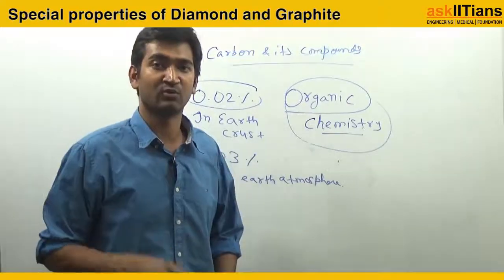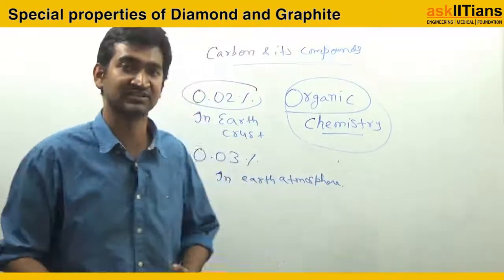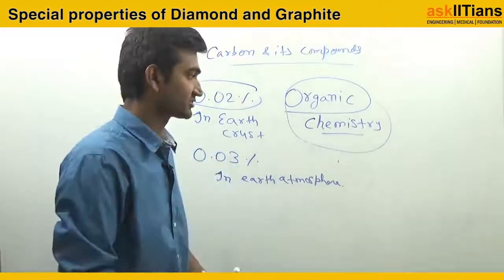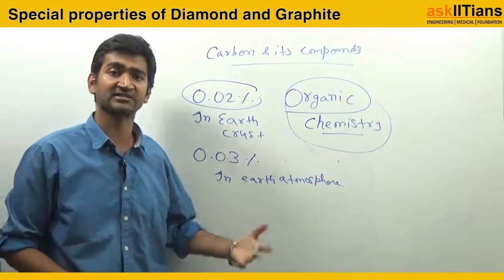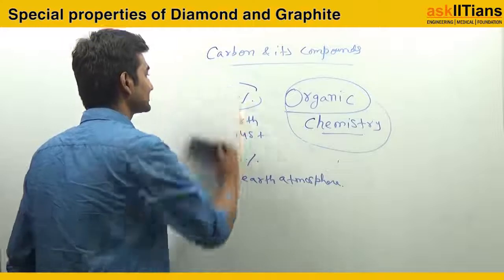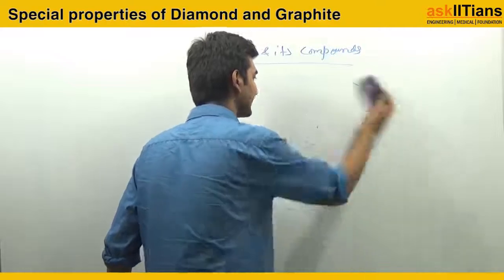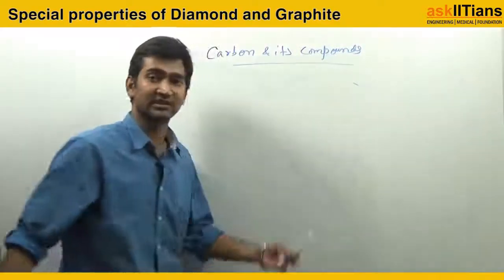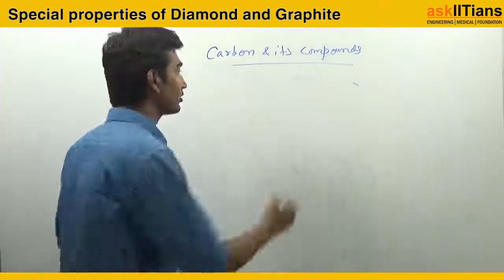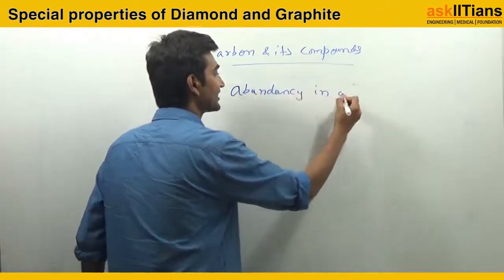Now why do you have to study a separate book for organic chemistry in the higher classes, or in class 10th also? In your class 10th also you have to study organic chemistry a bit. So why is that? The answer is, it's not about the percentage present in the earth atmosphere or the earth crust, sorry. It's basically about the abundance in applications.